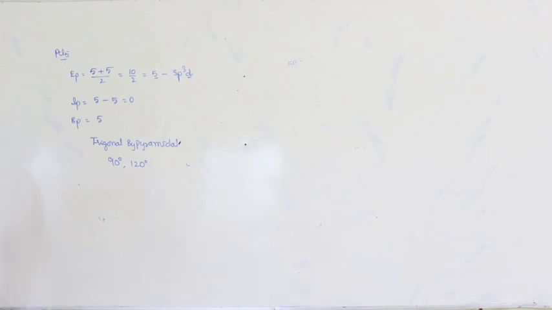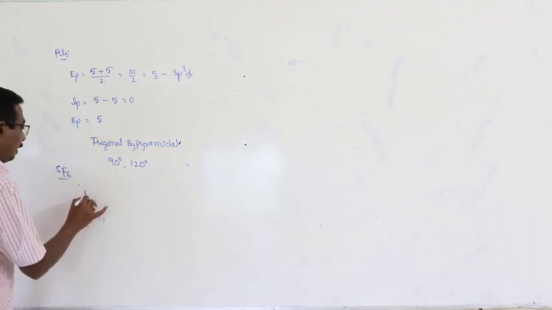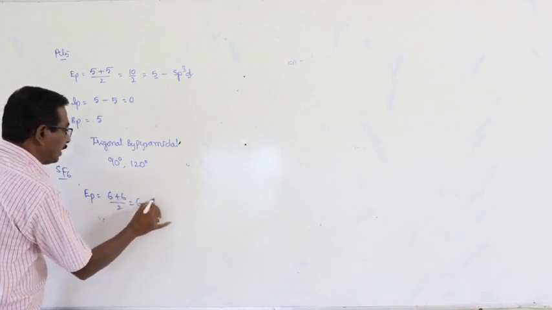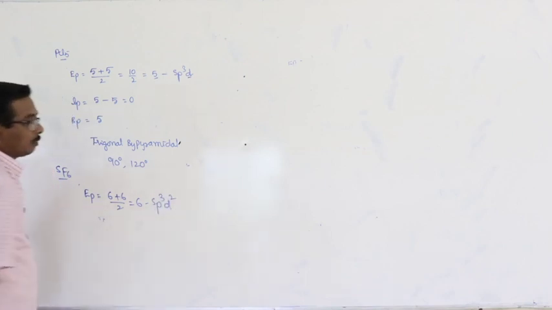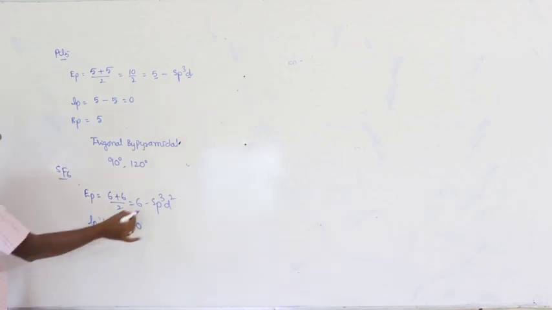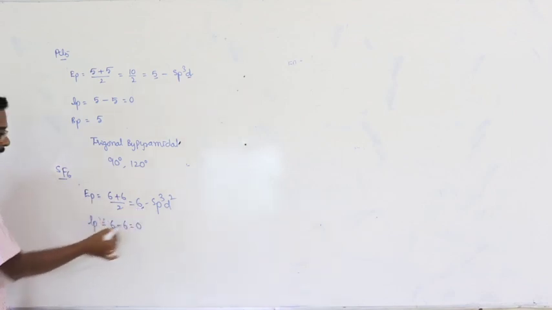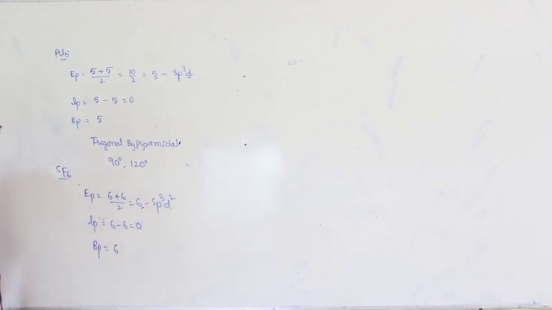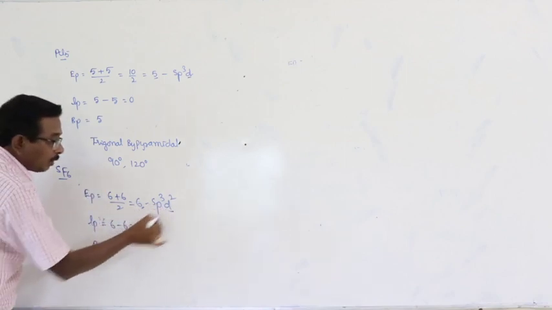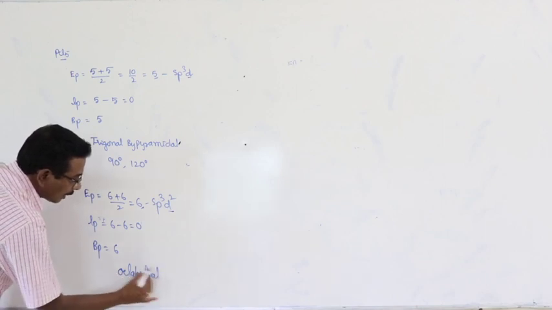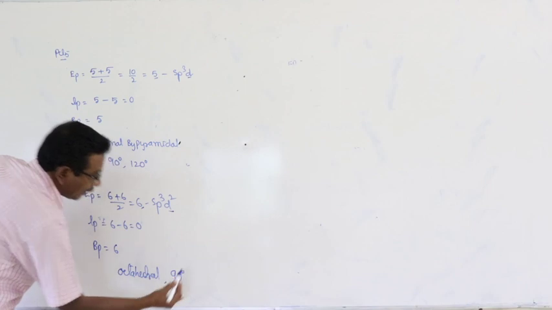90 and 120 degrees. And the second example, SF6. Number of electron pairs is equal to (6 + 6)/2, that is equal to 6, sp3d2. Number of lone pairs is equal to 6 minus 6, is equal to 0. Why? Electron pairs 6, bonded atoms 6, so 0. Number of bond pairs is equal to 6. All the 6 electron pairs are bond pairs, number of lone pairs 0. So, type of hybridization sp3d2, then shape of the molecule is octahedral and the bond angle is 90 degrees.